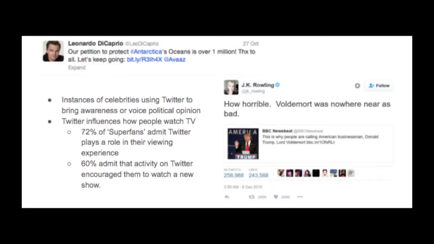We do also see the idea that Twitter can influence our viewing and acceptance of pop culture, as many of the TV shows that people watch are influenced by Twitter, and the activity on Twitter does increase their viewing experience, as Twitter marketing did put out a survey that they took from superfans of people who watch more than 3 hours of TV a day.